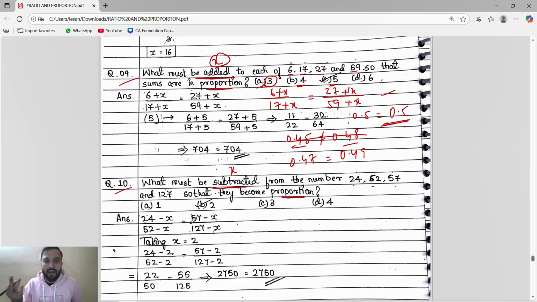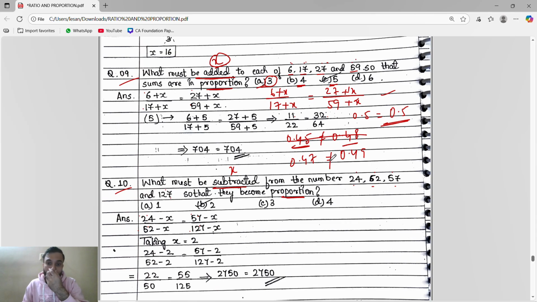We will do the trial and error method. First we will take x as 3, substitute it on the left hand side, and then divide. We will get some value on the left hand side. Then same, we will take x is equal to 3, substitute on the right hand side and then divide. We will get some value on the right hand side. Then we will see whether LHS equals RHS or not.